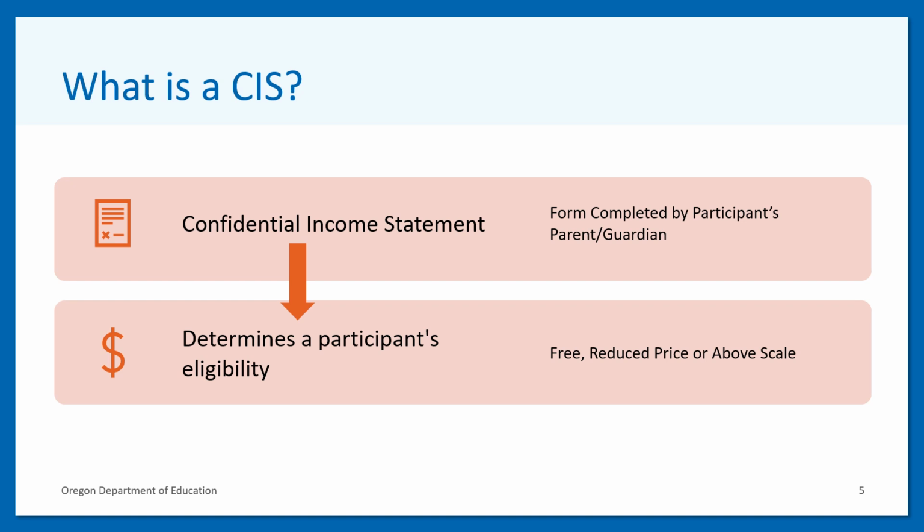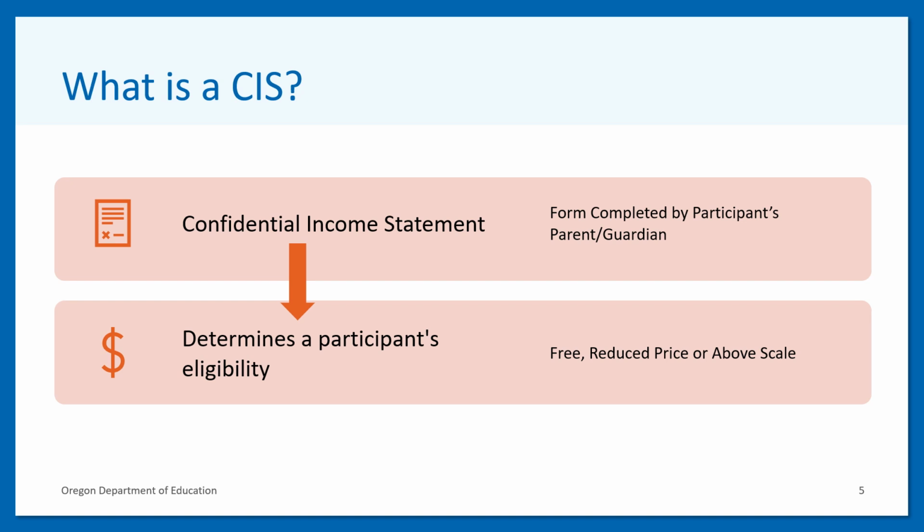The CIS is a confidential income statement. This is a form that is completed by the participant's parent or guardian and is used by the sponsor to determine the participant's eligibility category of either free, reduced price, or above scale. The CIS form is distributed along with the letter to household. The letter to household is a fillable document that explains to the participants and the parent or guardians about the confidential income statement, who to contact if they need more information on how to fill out the form, or if they have questions about the CACFP.